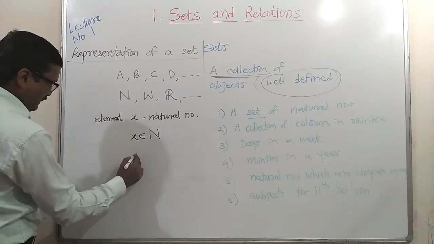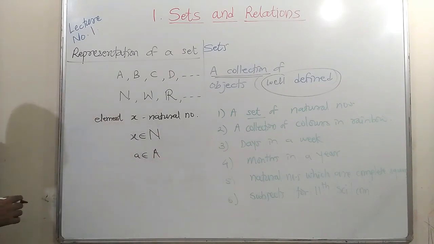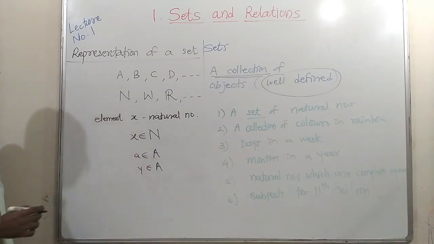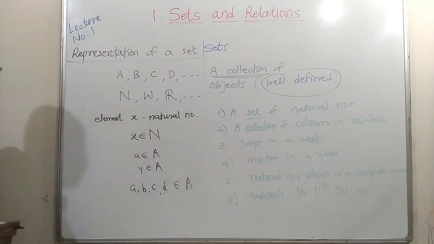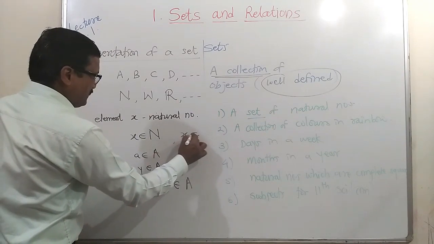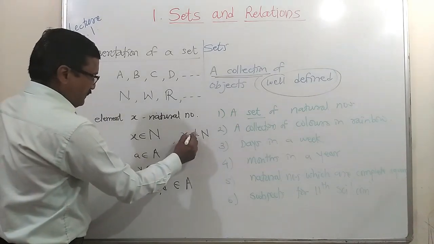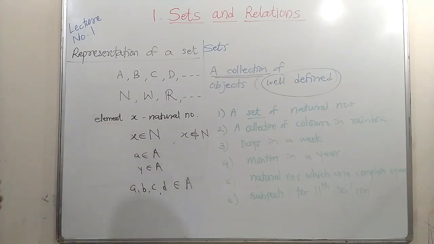If small a is an element of set A, then we can write a belongs to set A. Suppose y is an element of set A, then we write y belongs to set A. Similarly, if a, b, c, d are elements of set A, we can write that all these are elements of set A. If x does not belong to the natural numbers, then we write x is not an element of N. This slash indicates that it is not an element of the set. These are the symbols or notations for element and set.